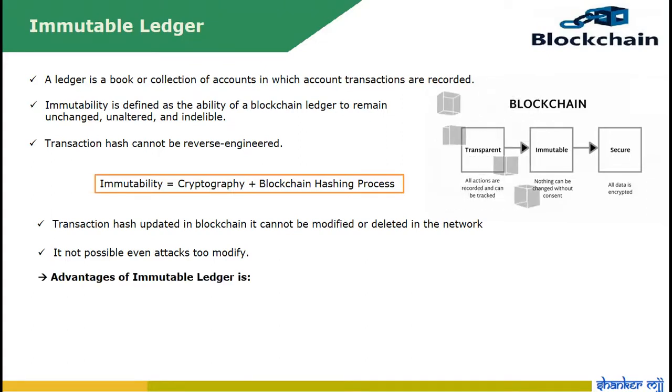Advantages of an immutable ledger: it is transparent, all the transactions are recorded and can be tracked. Immutable, nothing can be changed without consent. Secure, all the data is encrypted.